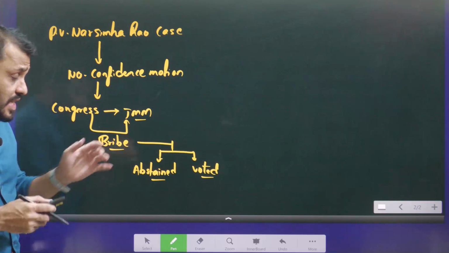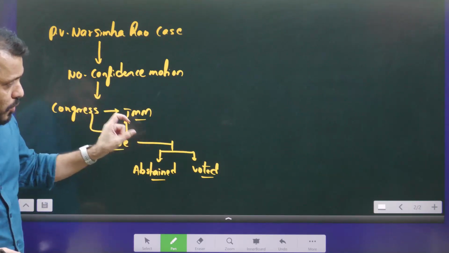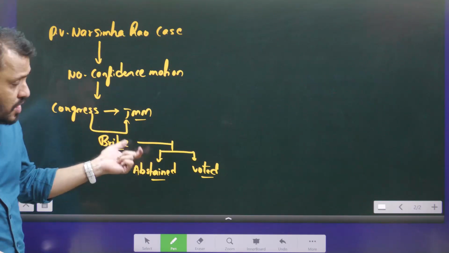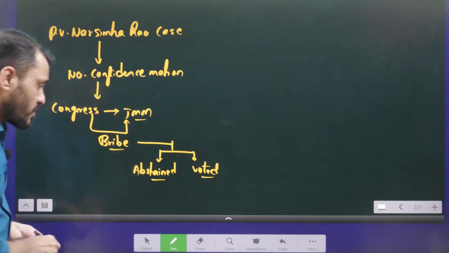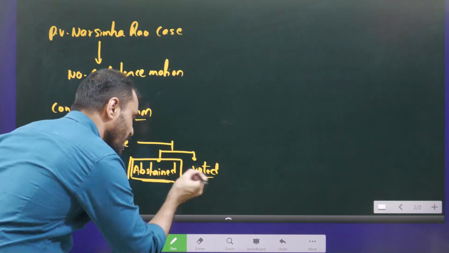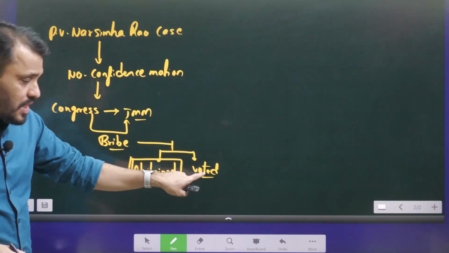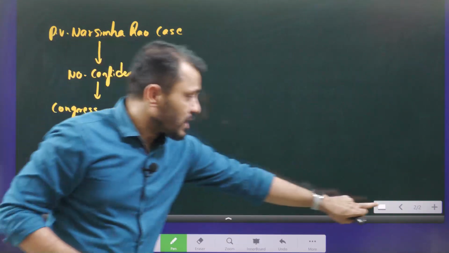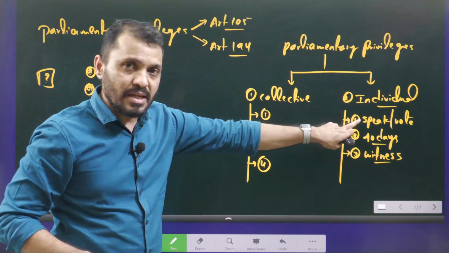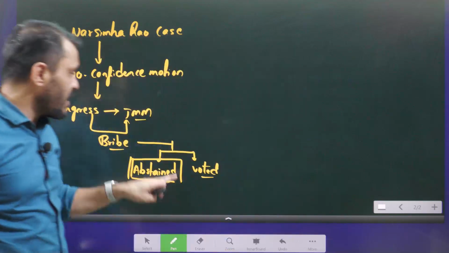The surprising thing is, later when this bribe was discovered and the prosecution happened, the court punished only this person, whoever did not vote. The person who voted in the parliament was not punished because he voted. His action is related to parliament, which means he gets individual immunity, the parliamentary immunity.